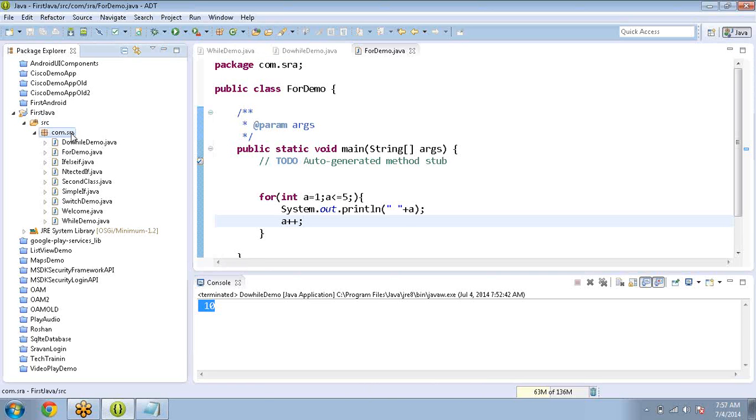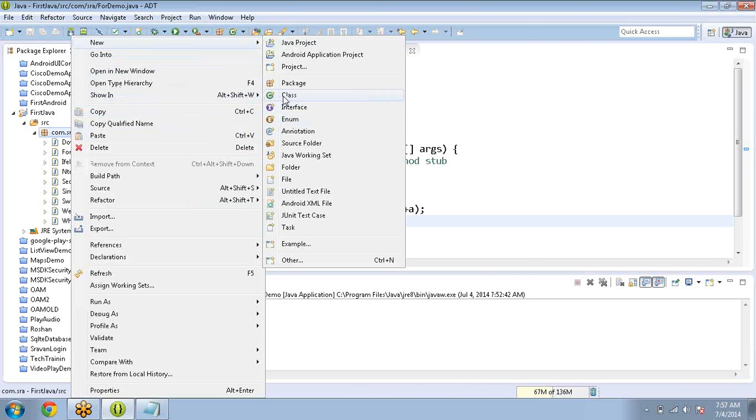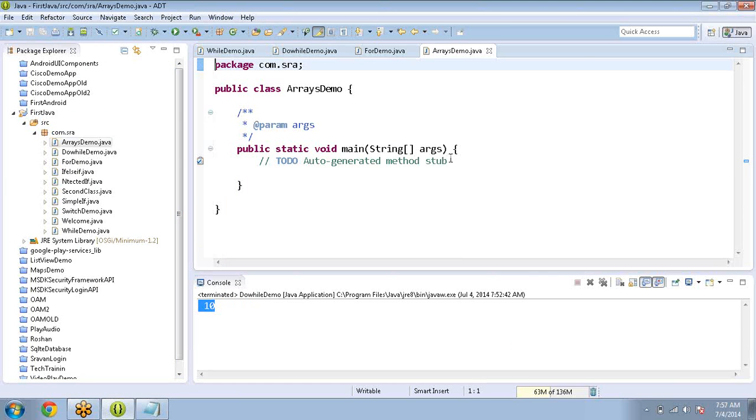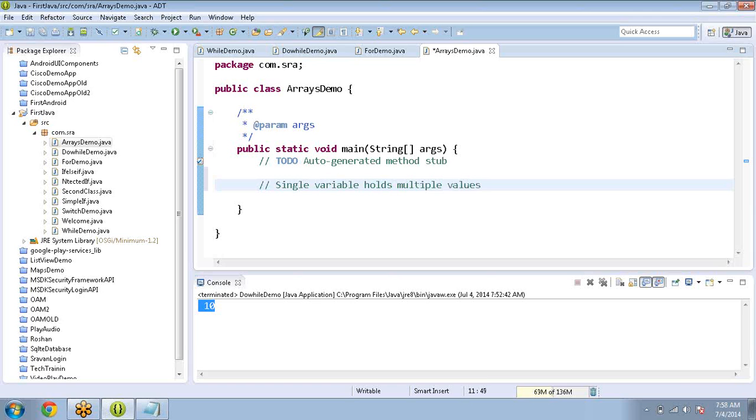Okay. Next, one more important concept in Java: we have to discuss arrays. The purpose of an array is that a single variable holds multiple values, but all values should be the same data type. Either numbers or characters, either integers or float or double, only the same type.